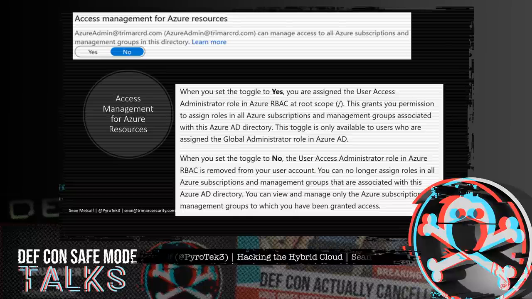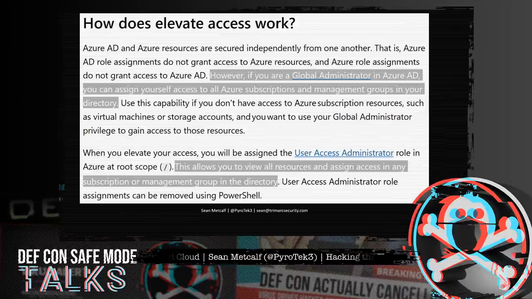According to Microsoft documentation, toggling this option from no to yes adds the global administrator account to the user access administrator role in Azure RBAC at the root scope. This has control over all subscriptions in the tenant, and this option is only available to accounts that are members of the global administrator role. While this option is configured in the directory properties section, this is actually a per account configuration option. So this magic button provides the ability to manage Azure roles, but no direct Azure rights, such as into VMs.